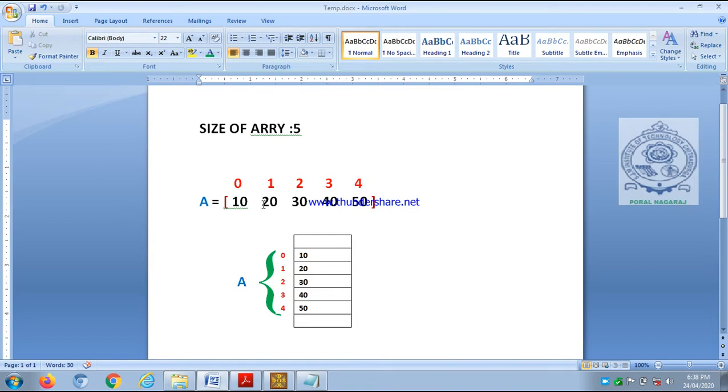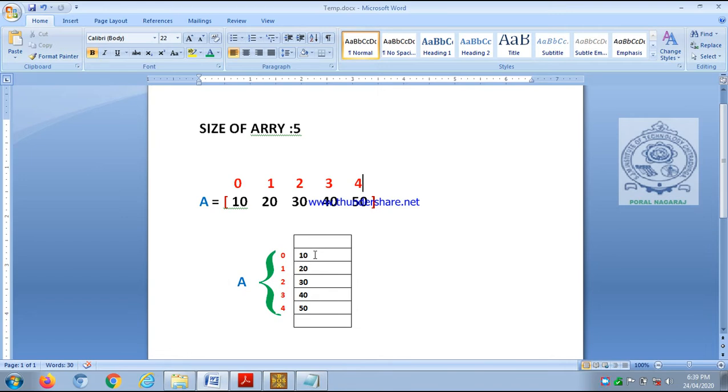So instead of storing 5 integer numbers at different places and giving them different names like NUM1, NUM2, NUM3, NUM4, NUM5, what we have done is, all 5 elements are stored in consecutive locations, side by side, and all put together given a single name. That is called the name of the array. So the name of the array is an identifier. Whatever rules we follow for writing an identifier or variable, the same rules we need to follow here for naming an array.